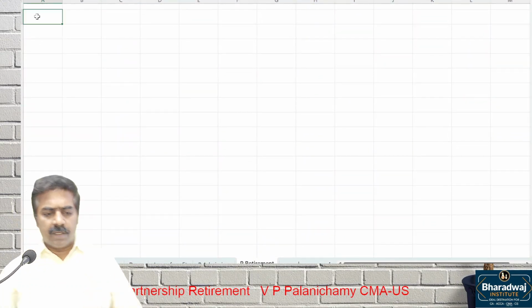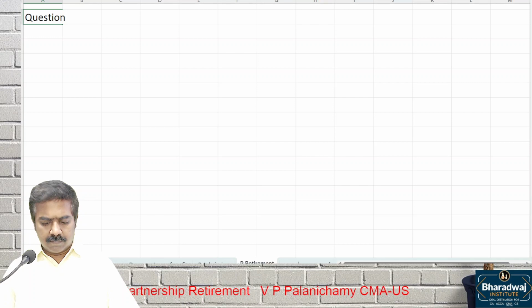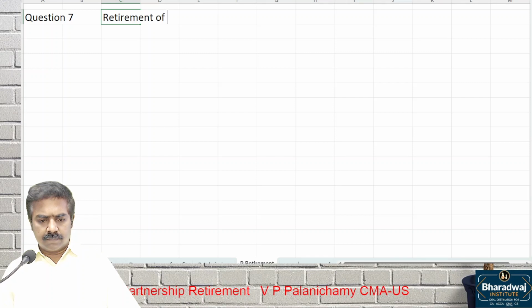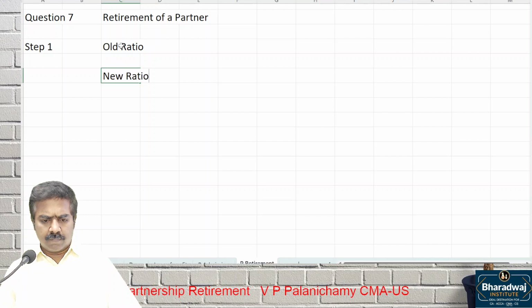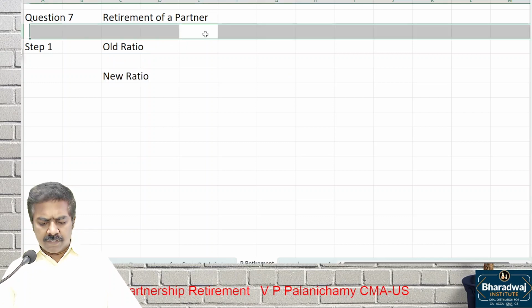Start. This is for question number 7, retirement of a partner. What is step 1? We want old ratio, new ratio and gaining ratio. Who are the partners?